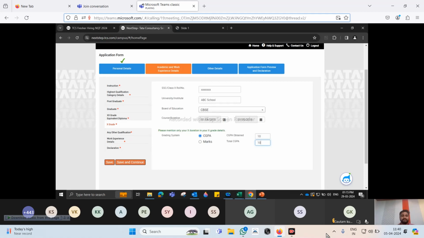For all of you, right? Now, where to find a roll number? The roll number will be available on your admit card, or your mark sheet or degree certificate, where you can see there is a roll number. You mention the roll number.